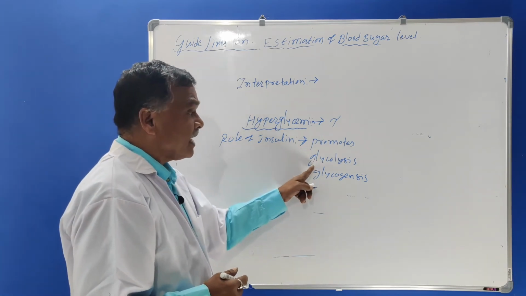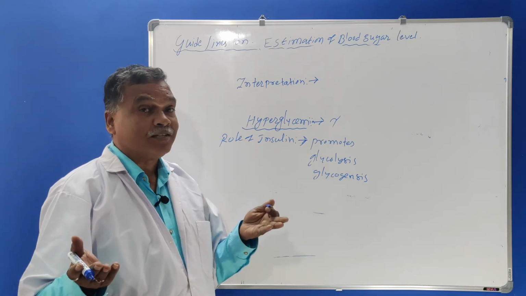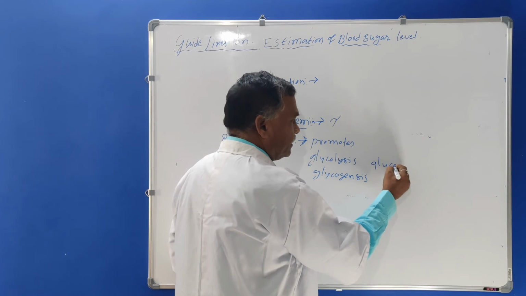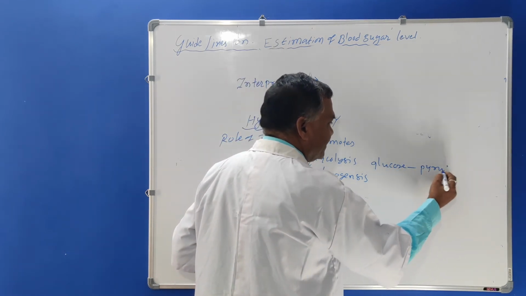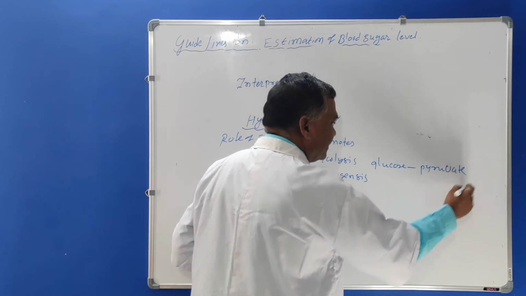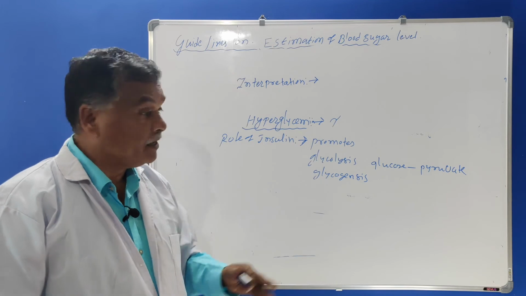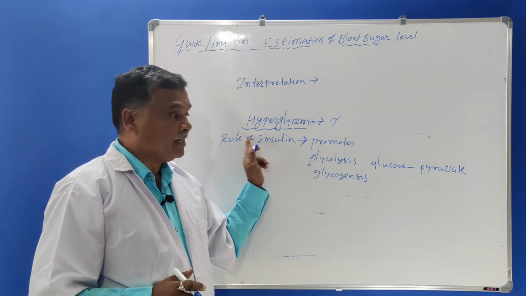So at this time glycolysis is promoted by the insulin. Glycolysis is nothing but the oxidation of glucose to pyruvate. Already glucose will be present more in the blood, so there is no need of glucose. Therefore glycolysis is promoted by the insulin.